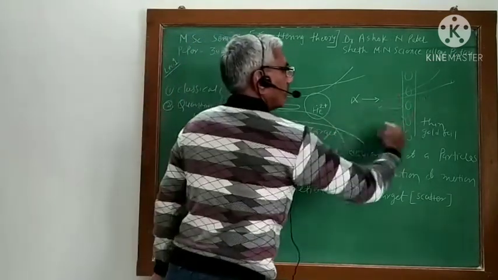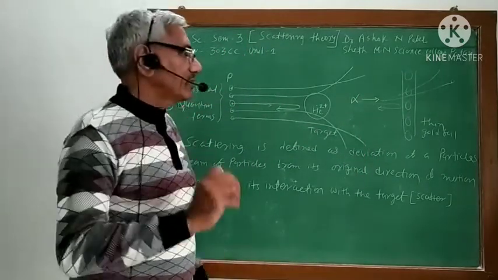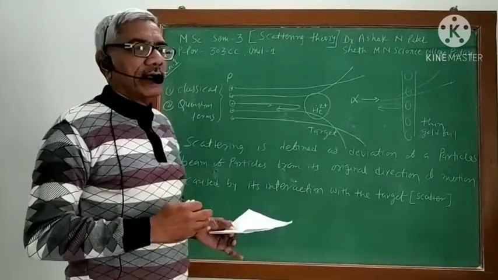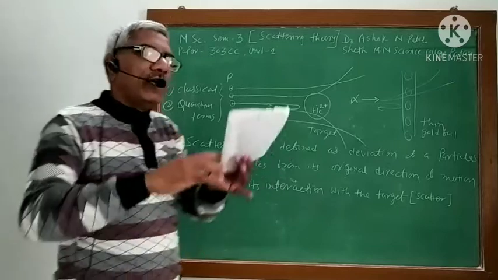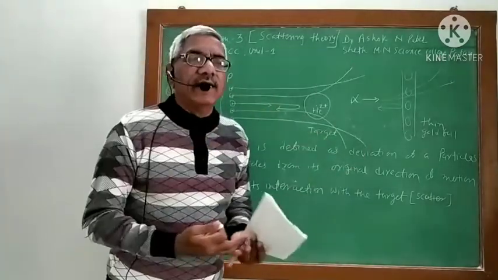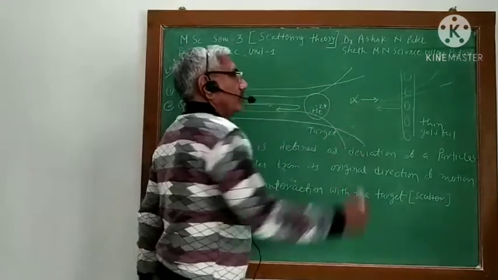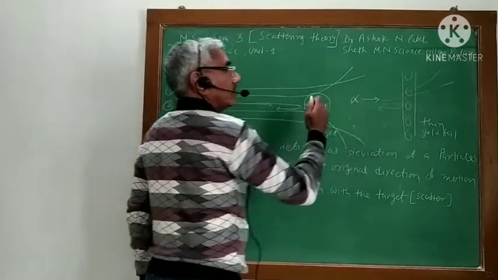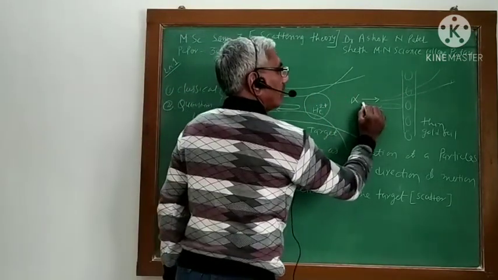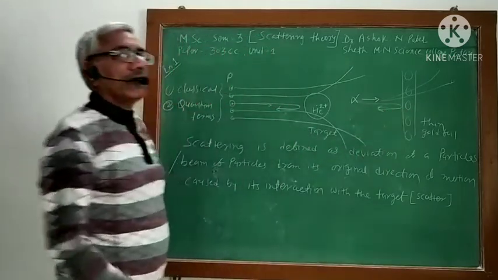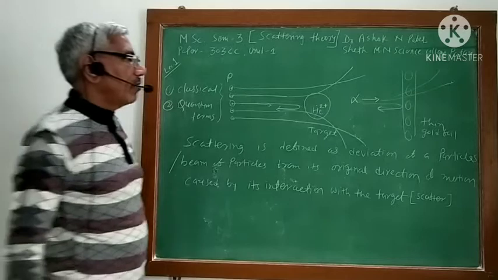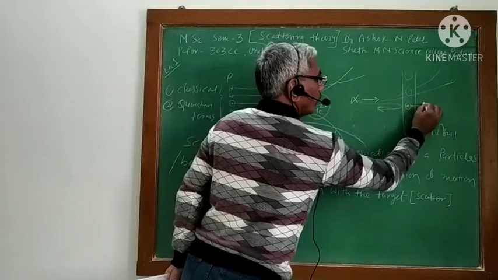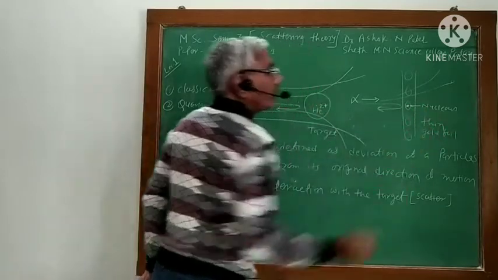From this experiment we get some information. As you know, earlier it was not known what is inside the atom, but from the famous scattering of alpha particles, when he found that some of the alpha particles even deflected back, we could understand that at the center of the atom there is a heavy nucleus.